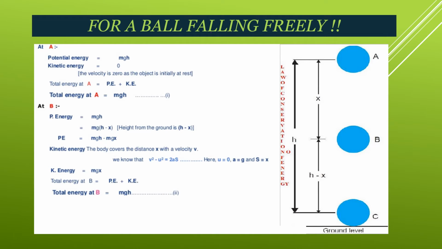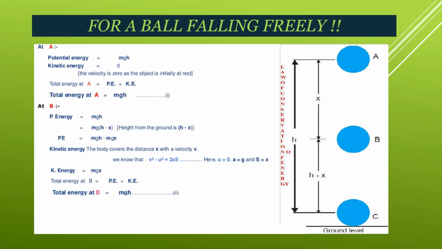So we will explain the conservation law with the help of a ball freely falling towards the earth. As you can see, there is a ball lying on the top floor of a building, that shows the position A, right? So at position A, the ball is at rest. So that means at that time it contains only potential energy because it is just lying there. So at that time it contains positional energy, means potential energy. The formula of potential energy is mgh.